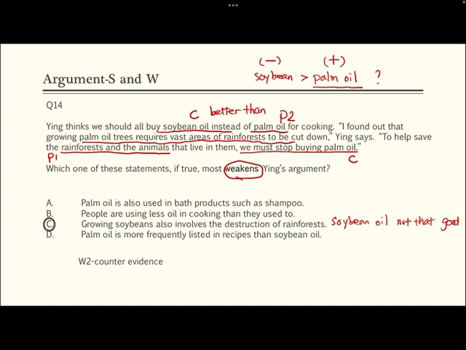In this way, if I can give more credit to the palm oils, it also weakens the argument that soybean oil is a better option than palm oils. Okay, so this is another very good example showing us how to weaken